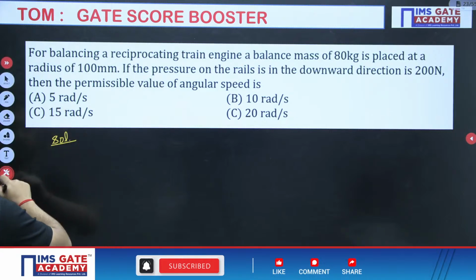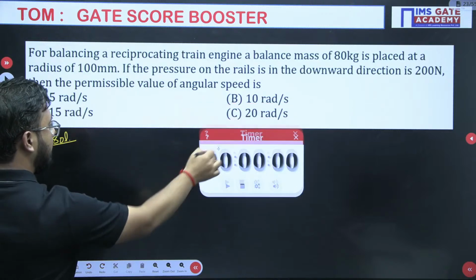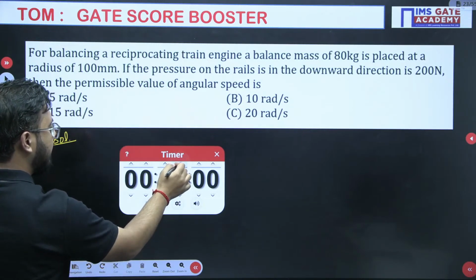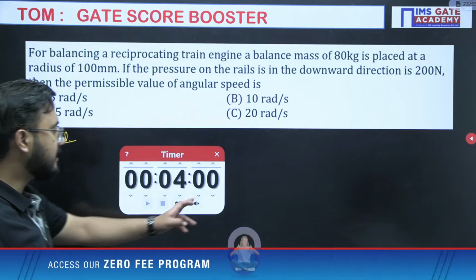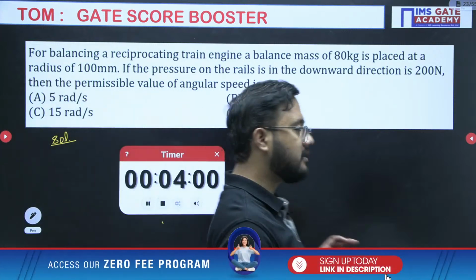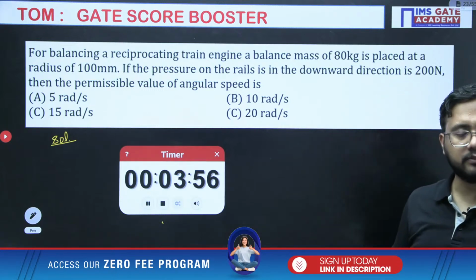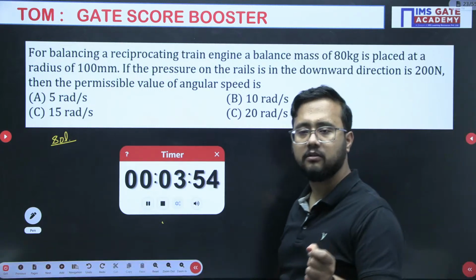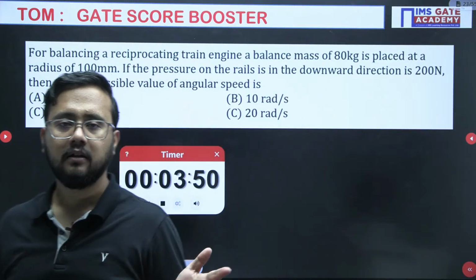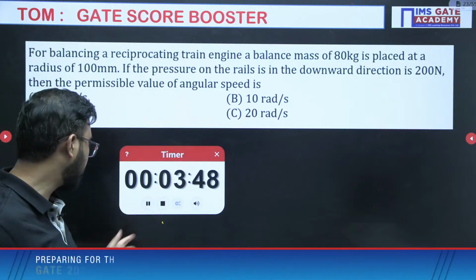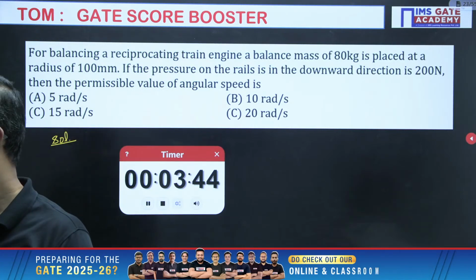This kind of question they have not asked yet, so this variety of question is also very important. Otherwise, balancing is very easy. Balancing means what? Just taking the equilibrium, force equilibrium, moment equilibrium, two equations. Summation of force is 0, summation of moment is 0. That's it in the balancing part. So this one is a different question that we have. So try at least this one first of all.